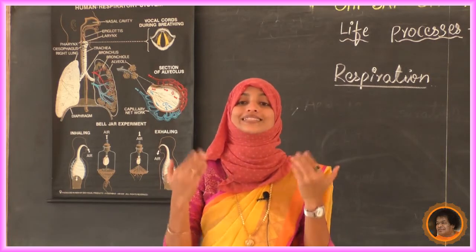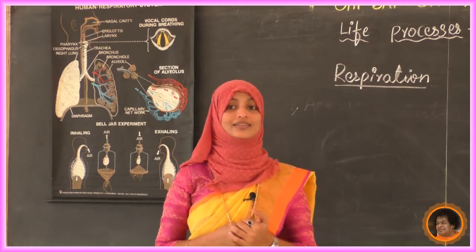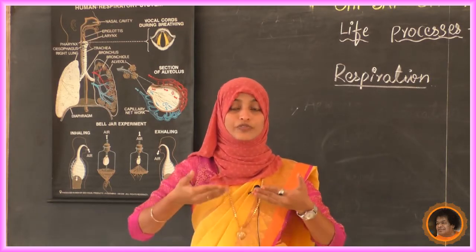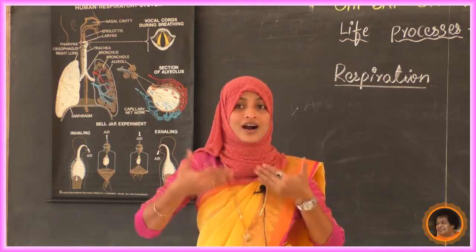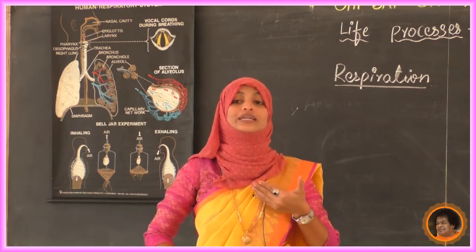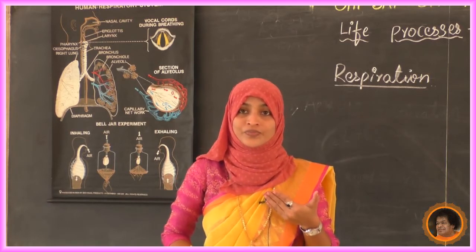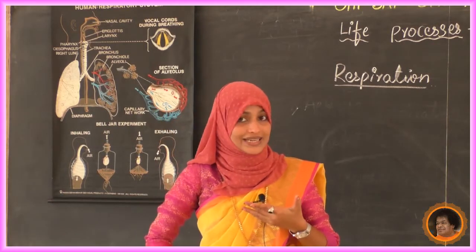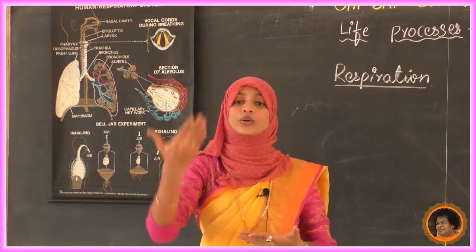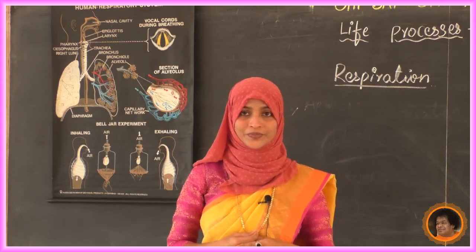In our thoracic region we can see our lungs, just above the diaphragm. Below the diaphragm we can see our stomach and digestive system; above the diaphragm, the respiratory system, the lungs.